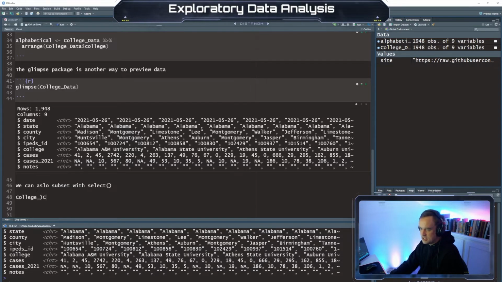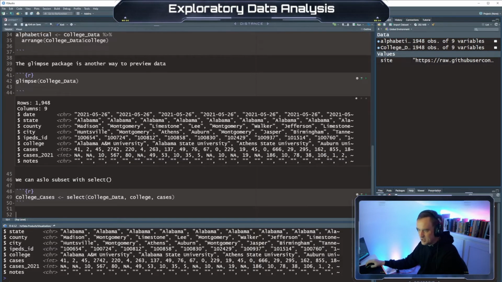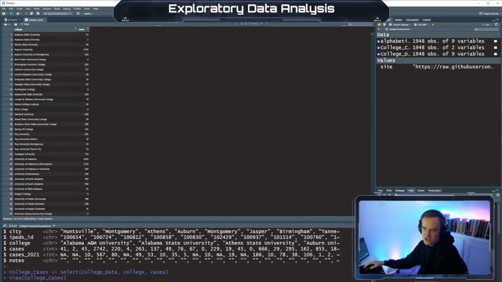So college cases, I'm going to say select college data and then college cases. Say we want only, we don't want the city, the county, and stuff like that. We don't care about that. Well, we can do the select function, college cases, then we just have the college and the cases.